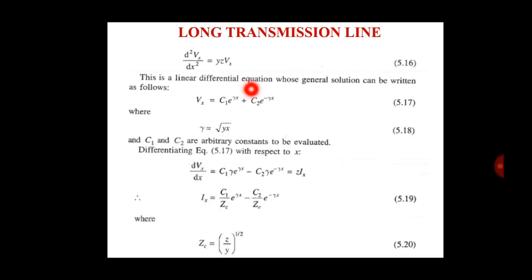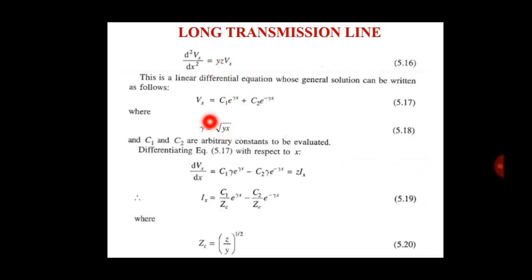This is a linear differential equation whose general solution can be written as Vx is equal to C1 e raised to gamma x plus C2 e raised to minus gamma x. We studied this in maths already.